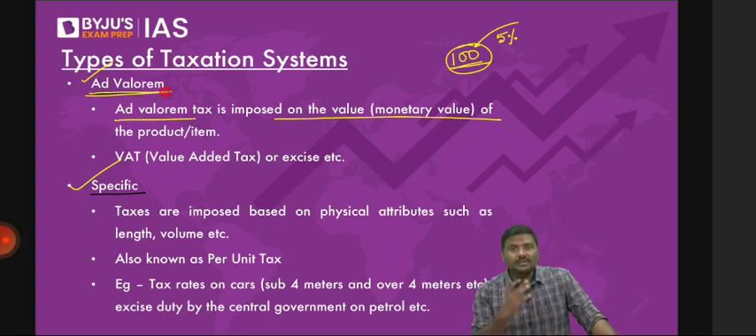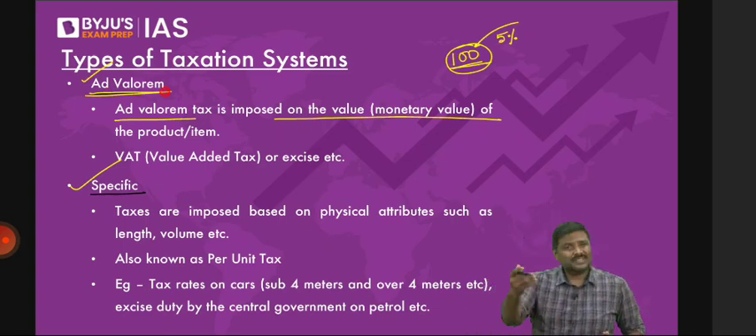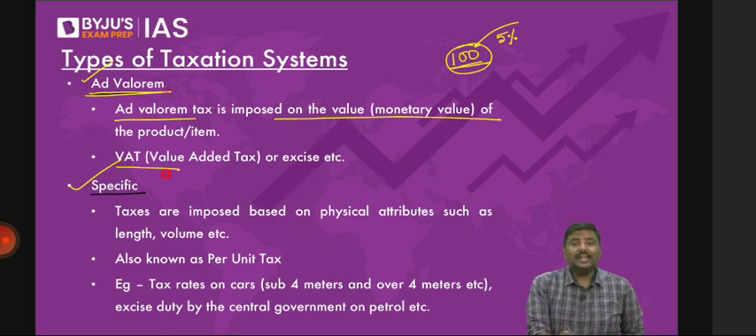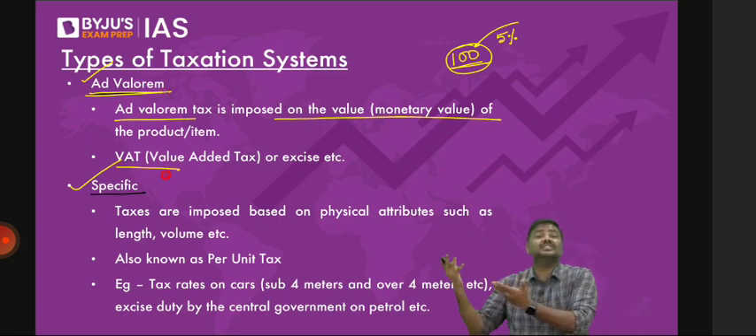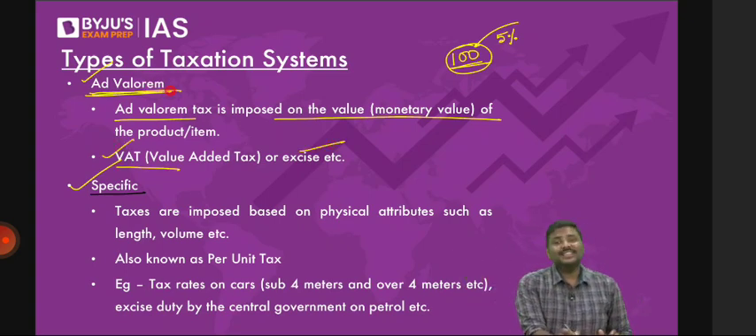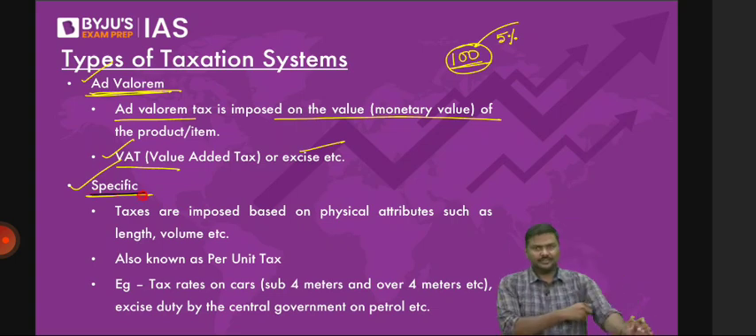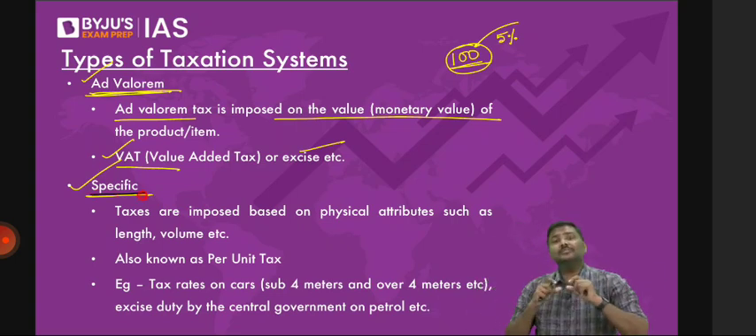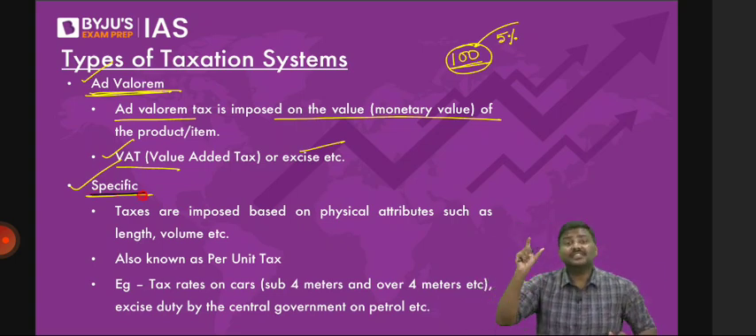Any example of ad valorem taxation? Best example is excise duties that the government will impose. Earlier we had a VAT system, value added taxation, which has become a part of GST now. So VAT, excise, etc. are examples of ad valorem. What about specific taxes? Whenever the government will impose a tax based on physical characteristics of a product. I will repeat the statement.